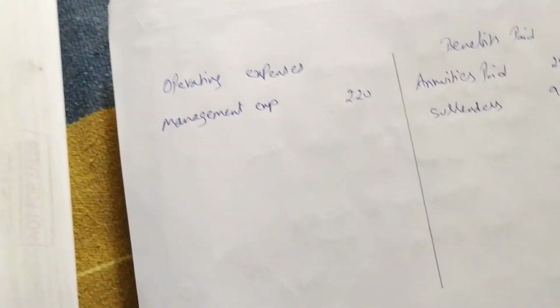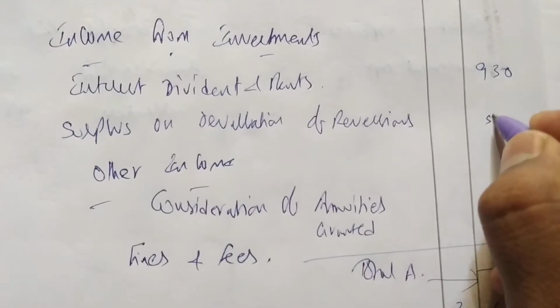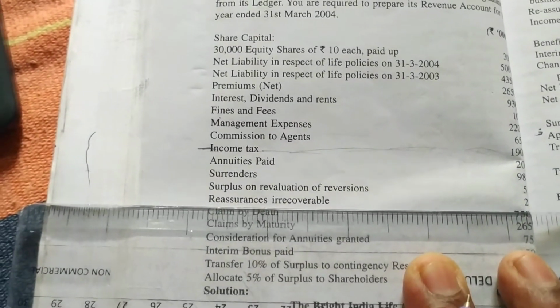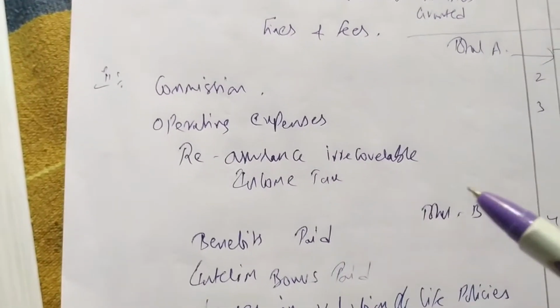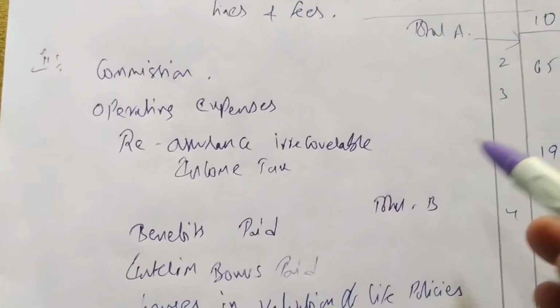After that we are having surplus on revaluation of reversions. So surplus we have to write under income from investment, surplus. We are having surplus is 5. After that we are having reassurances irrecoverable, amount is 2. So we have written here in expense, reassurances irrecoverable, amount is 2.